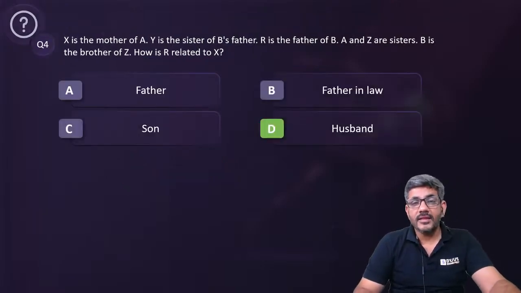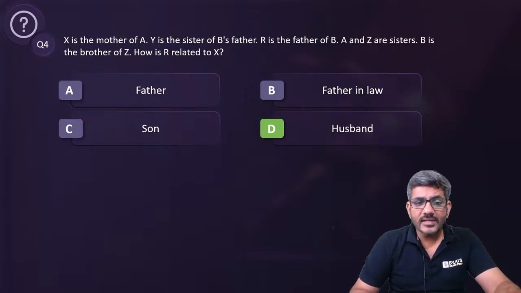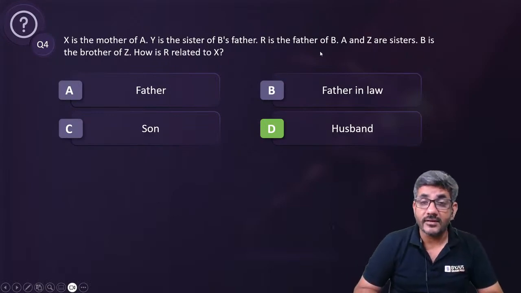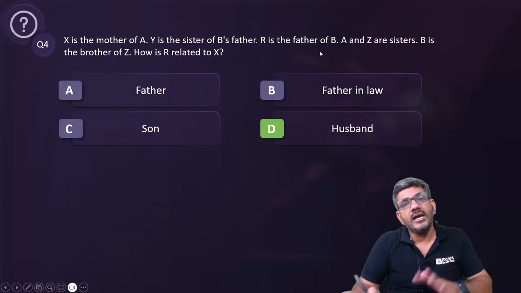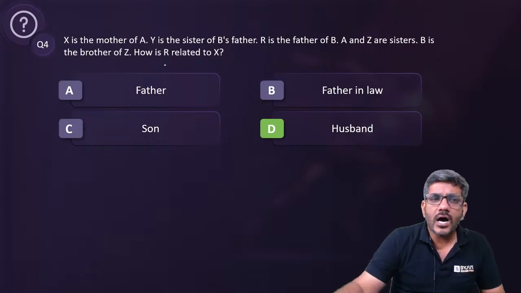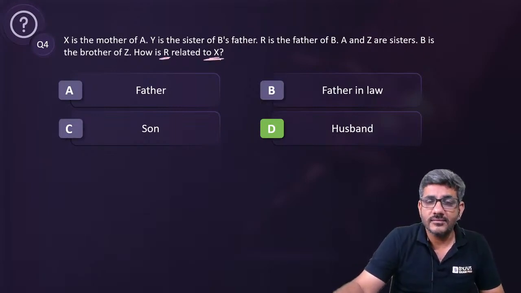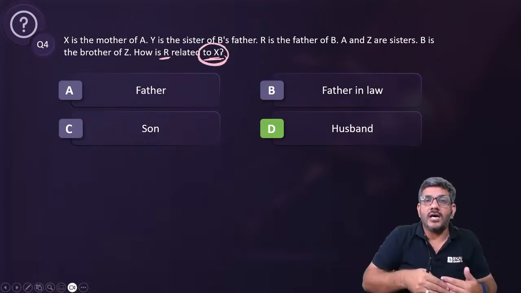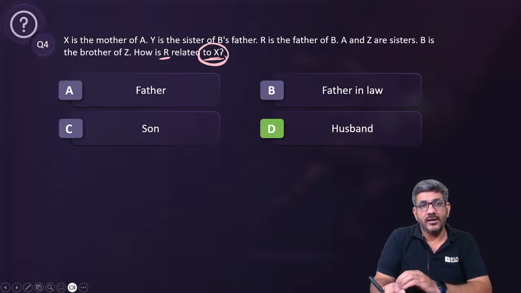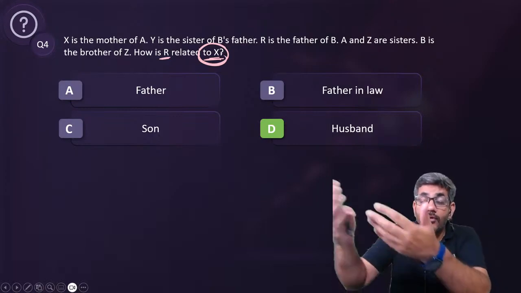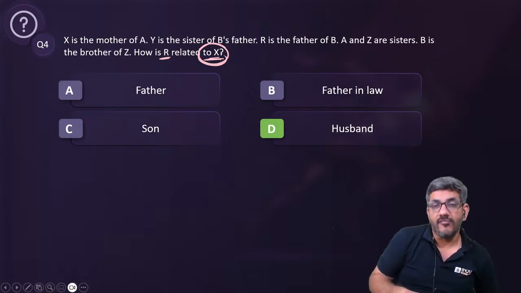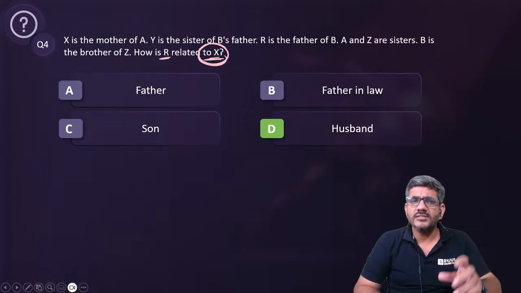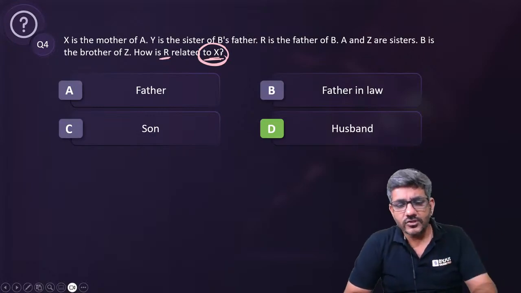Here, many times I have seen some students have a doubt, sir, when it says how is R related to X, should the answer be husband or wife? We do not know what R is to X or what X is to R. That's a problem. So how is R related to X? For X, R is the husband. How is X related to R? So for R, what is X? Then the answer would have been wife. Thankfully, wife wasn't in the options here, but if this happens, I've seen sometimes people have a doubt about this. So that's the answer for question number 4.